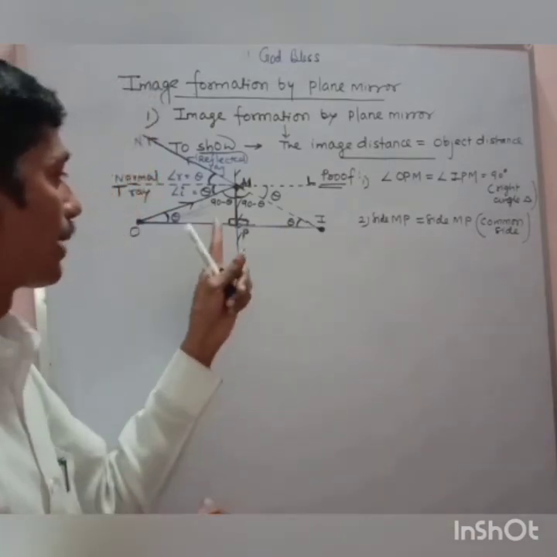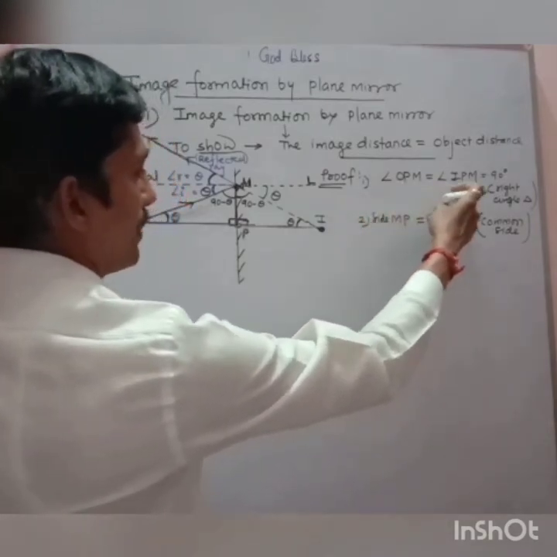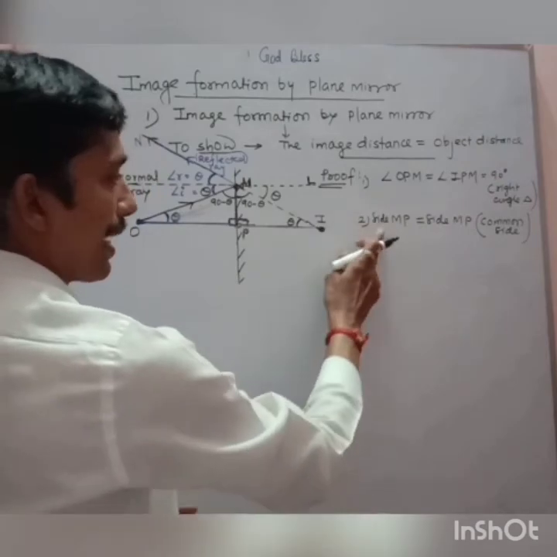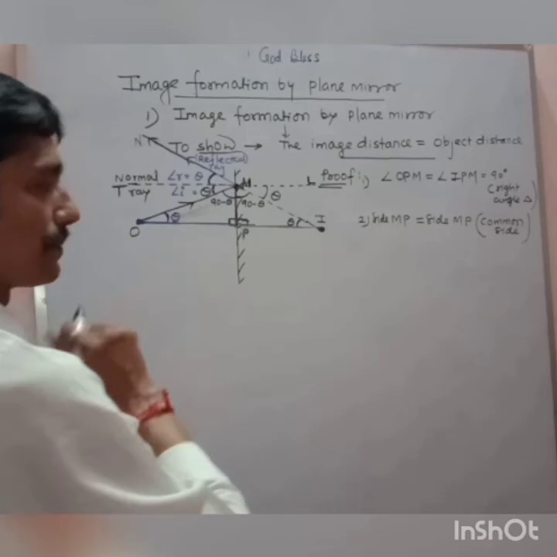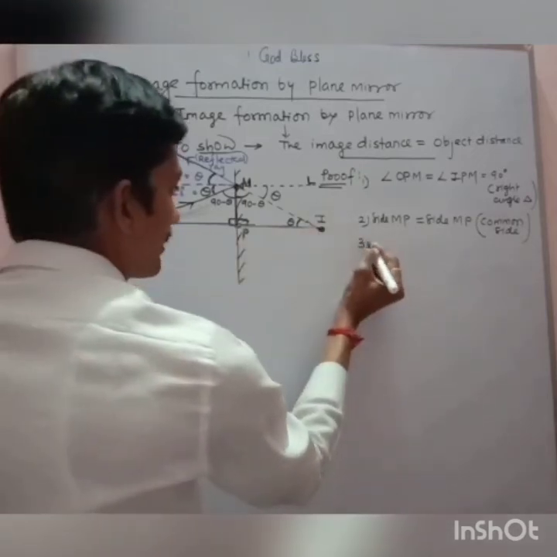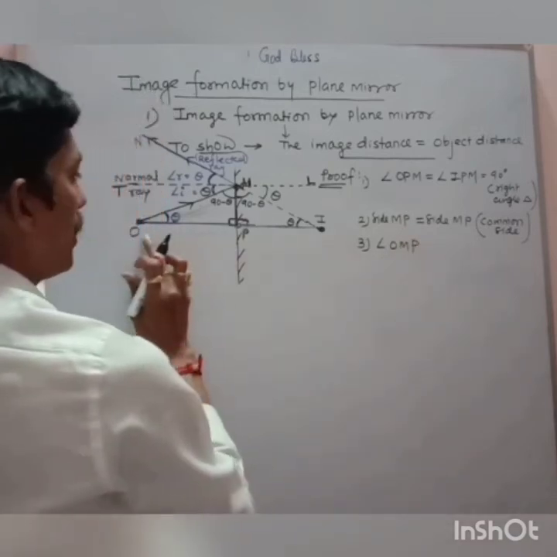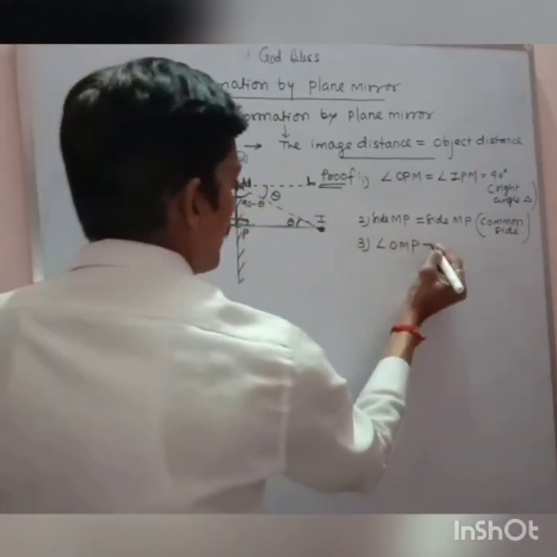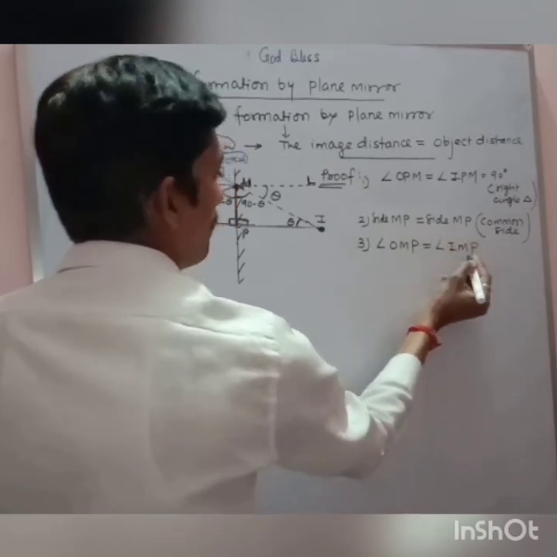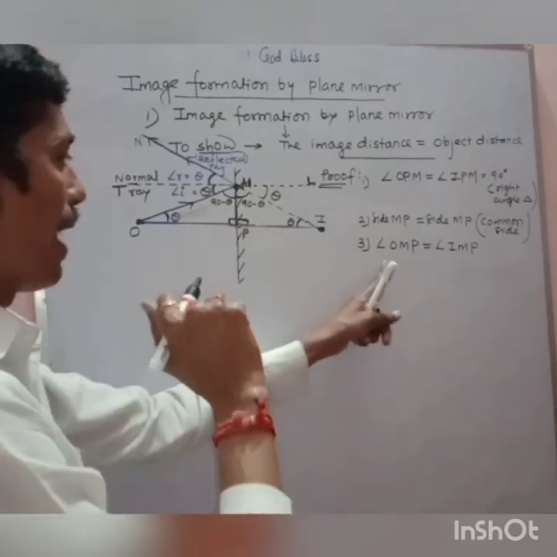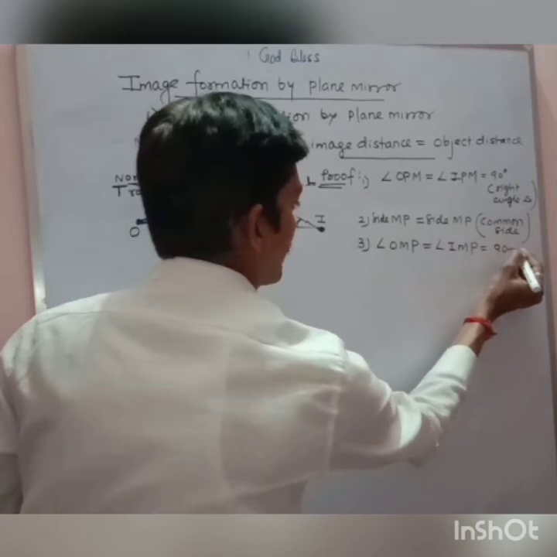So now, my dear, you can see that one is angle OPM is equal to angle IPM, that is equal to 90 degrees. Second, the side MP is equal to side MP, that is a common side. And third point, you can see that angle OMP is equal to angle IMP, and both are equal to 90 minus theta.